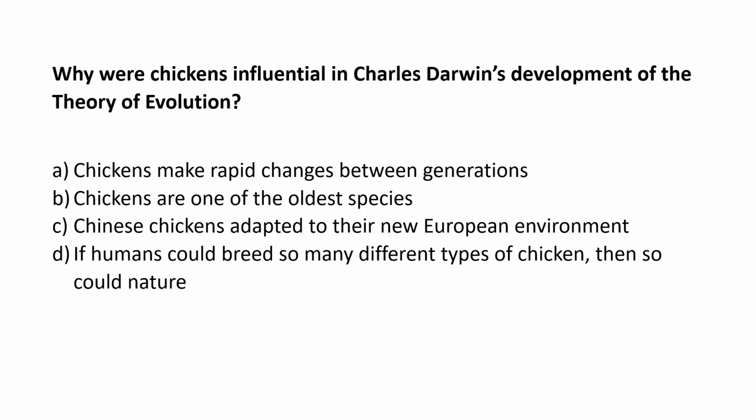Okay, now let's go for this question. Why were chickens influencing for this very important person, Charles Darwin's development of the theory of evolution? Here you have four potential answers, and the answer will be D. And why? Because Darwin thought if humans can breed so many types of chicken and have so many different traits, then nature can do something similar.